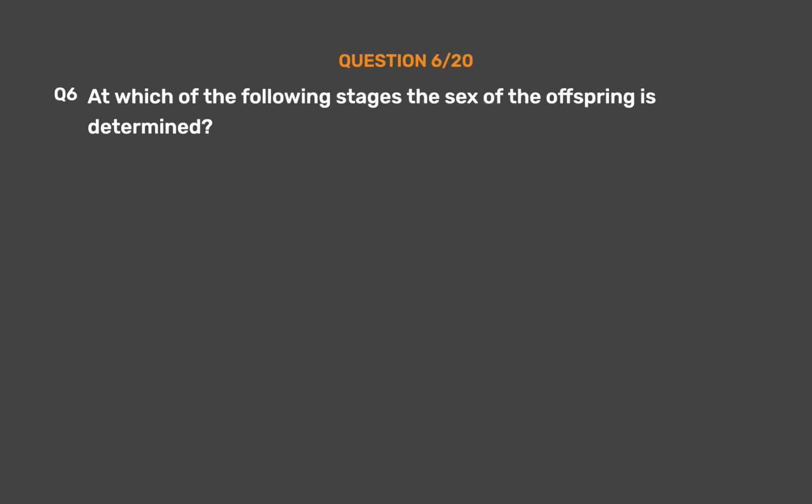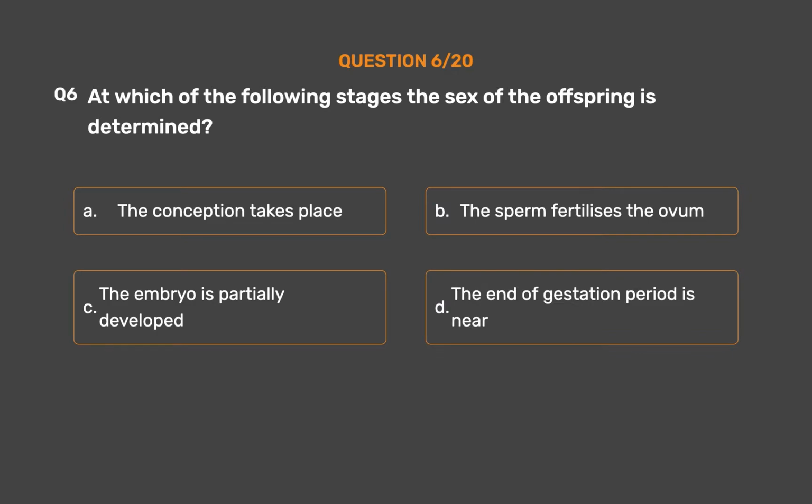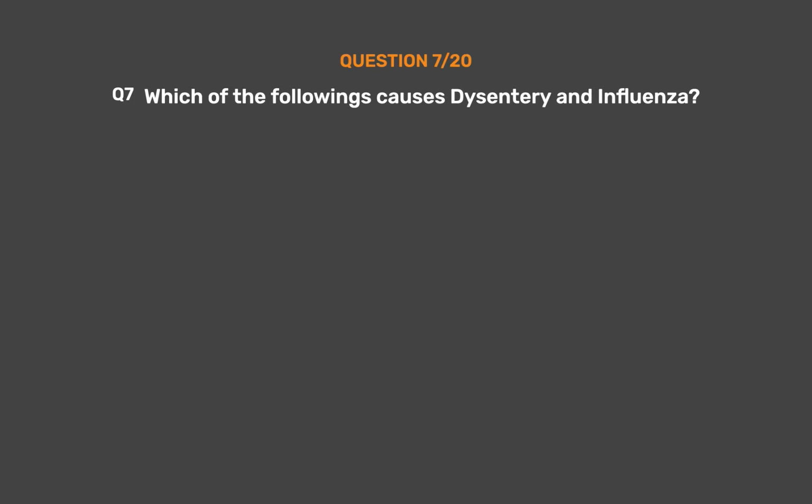Question number 6. At which of the following stages the sex of the offspring is determined? Option A. The conception takes place. Option B. The sperm fertilizes the ovum. Option C. The embryo is partially developed. Option D. The end of gestation period is near. The correct answer is option A. The conception takes place.